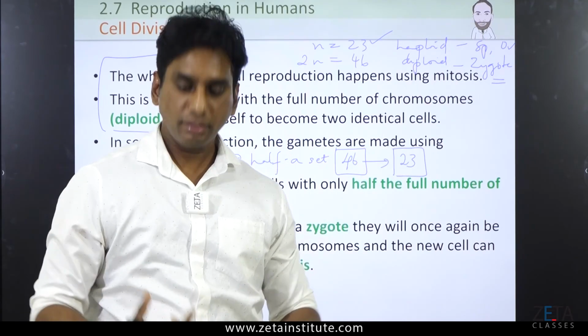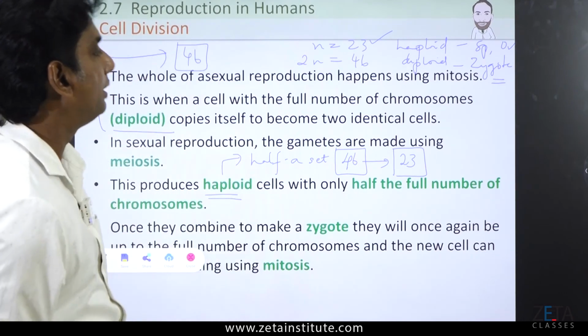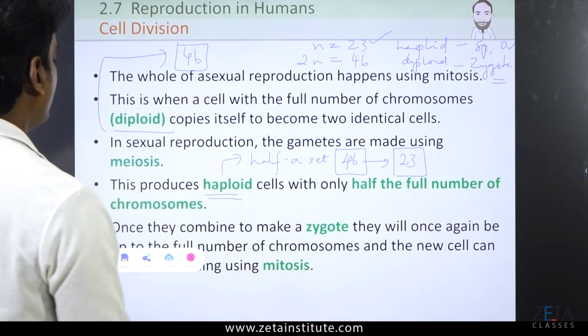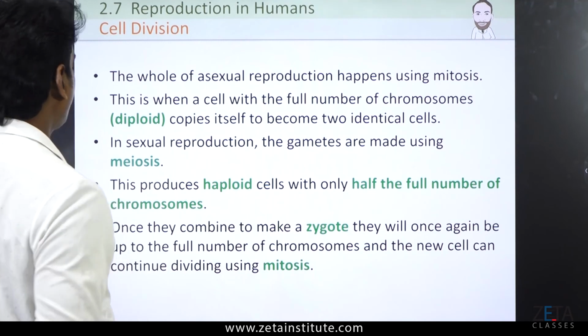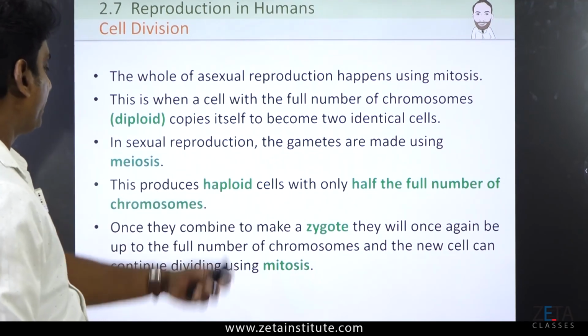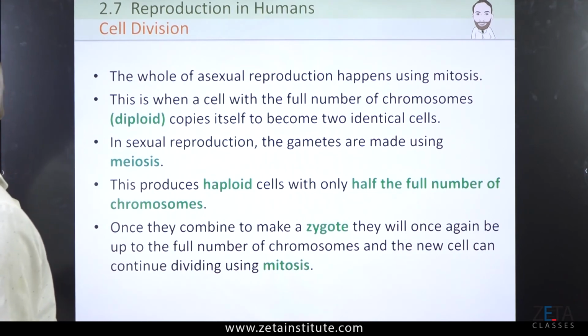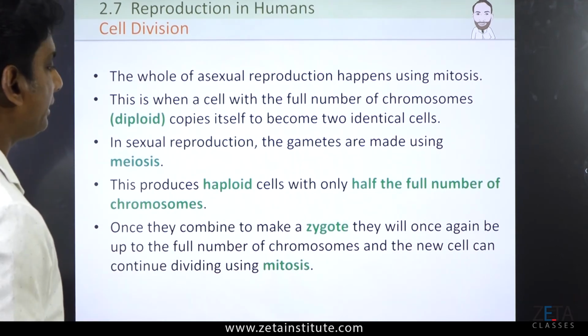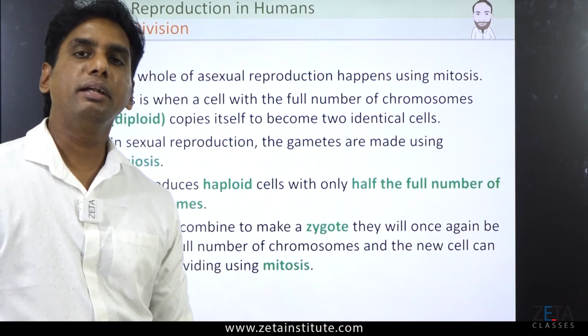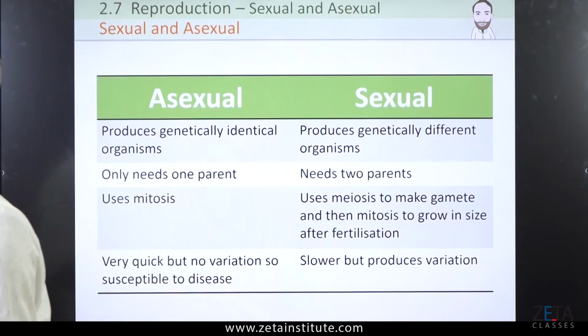Haploid numbers combine to form a zygote which is diploid. So, that is what is written over here. This produces haploid cells with only half the number of chromosomes, and in the zygote it gets back everything remaining and it is a diploid cell.